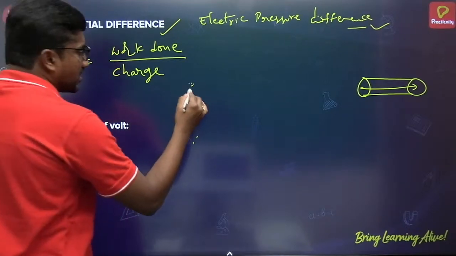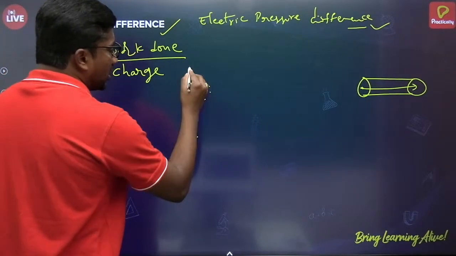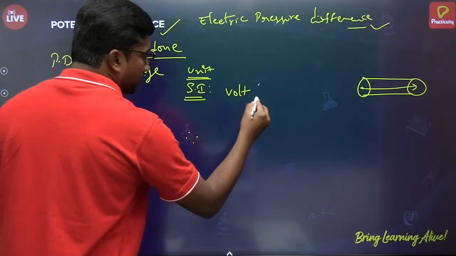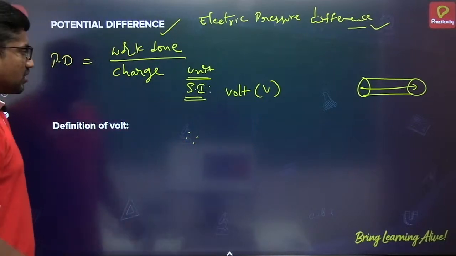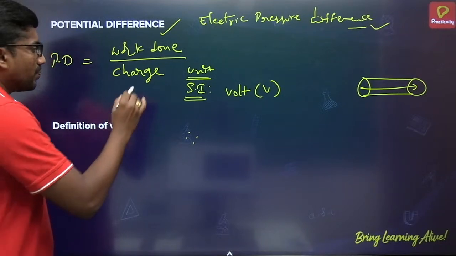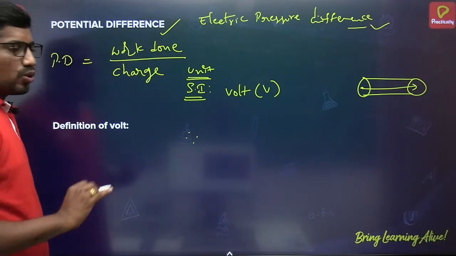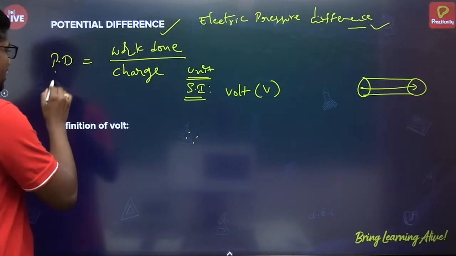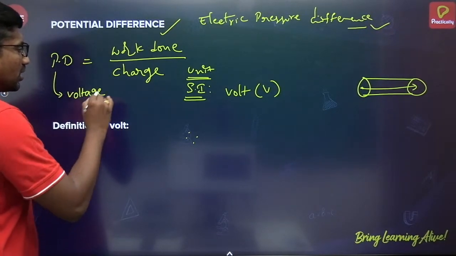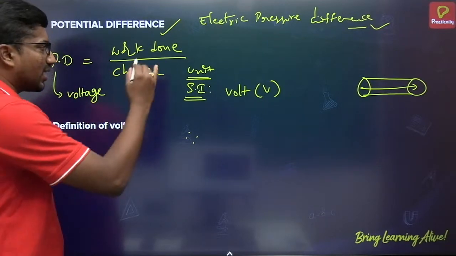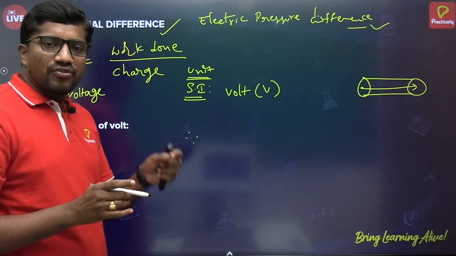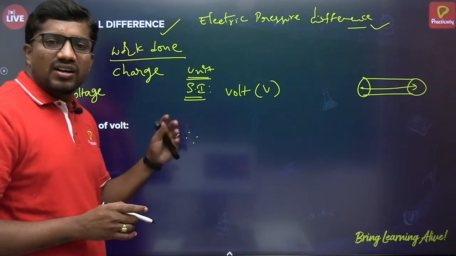The SI unit of potential difference or voltage is volt. Here work done is expressed in terms of joule, charge is expressed in terms of coulomb, and potential difference we can even call voltage again. Don't get confused here. If you are asked to define voltage, you can write the same definition: the amount of work done per unit charge to displace it from one point to another point across the conductor.